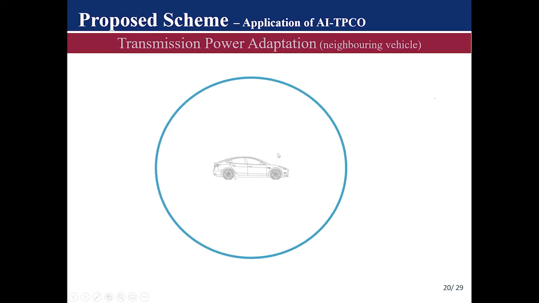Now, we want to take a look at how, if a neighboring vehicle also receives this distress signal, it can also cooperatively respond to help relieve the channel load. So, assuming this is a neighboring vehicle, if it should receive this distress signal, it will then extract the data that was piggybacked into the distress signal, which was the channel state and also the number of neighboring vehicles. And with this information, it will estimate the channel load to confirm the distress signal it received.